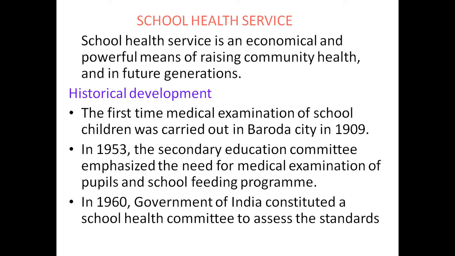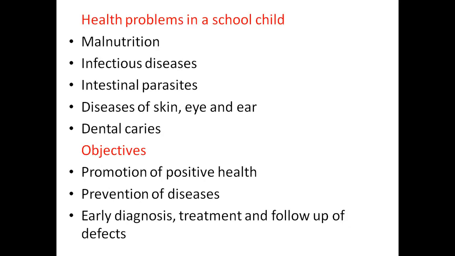The Government of India constituted the School Health Committee to assess the standards of school health problems. So, what are the main health problems in school children? The main health problems are malnutrition, infectious diseases, intestinal parasites, diseases of the skin, eye and ear, and dental caries.